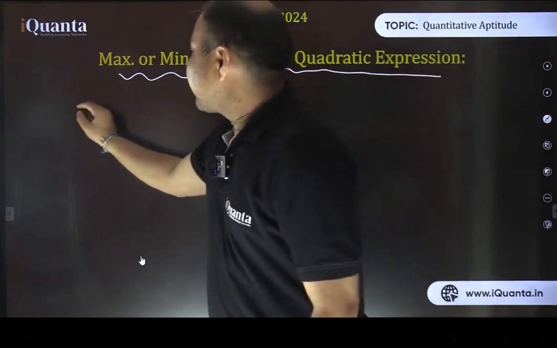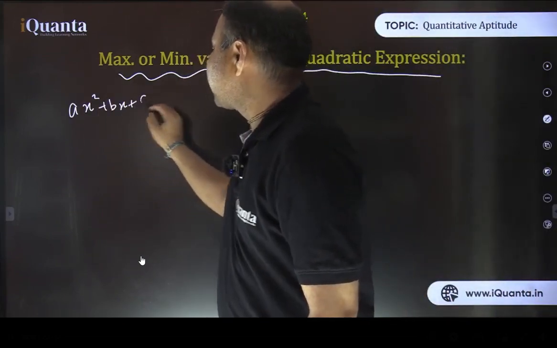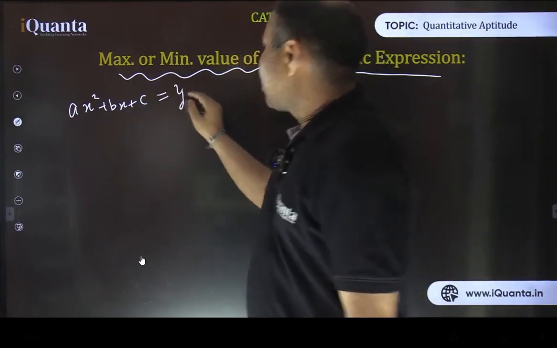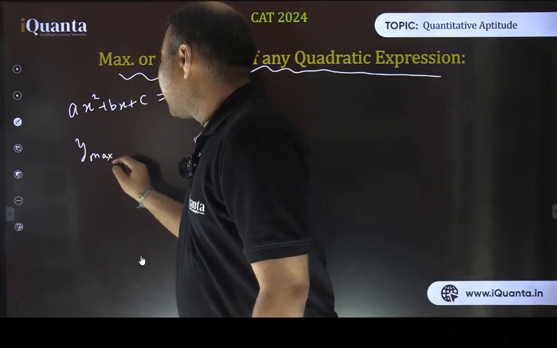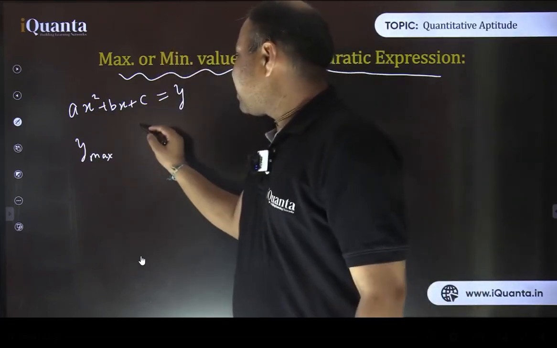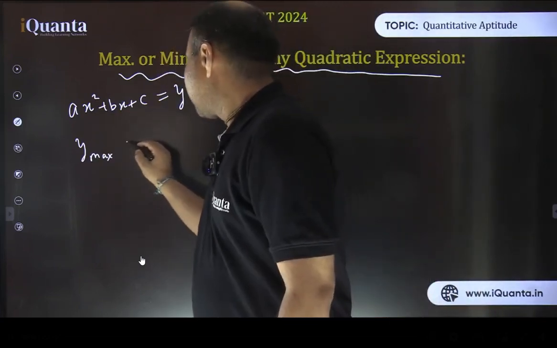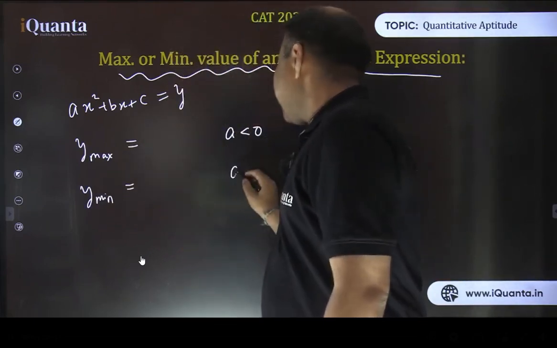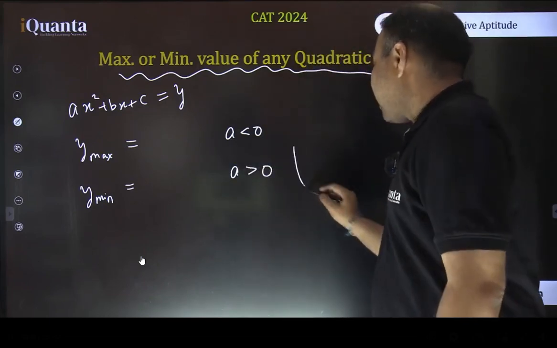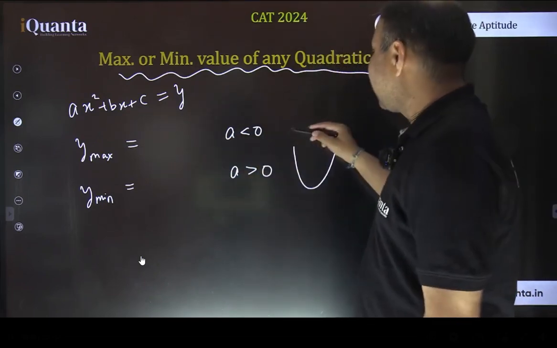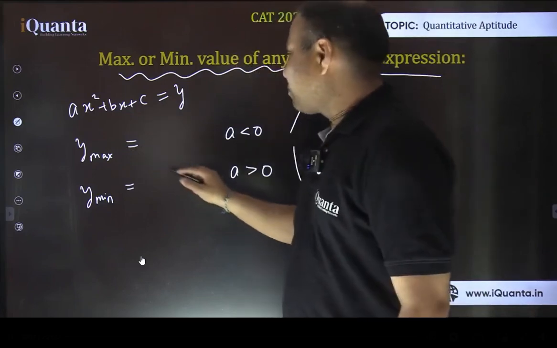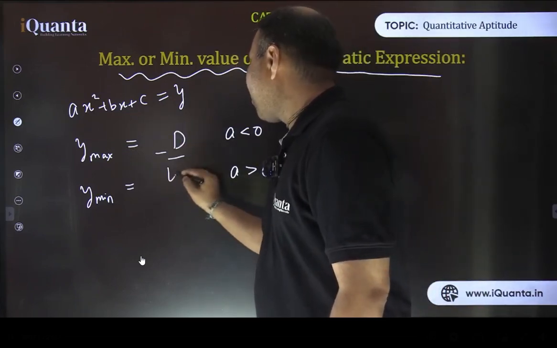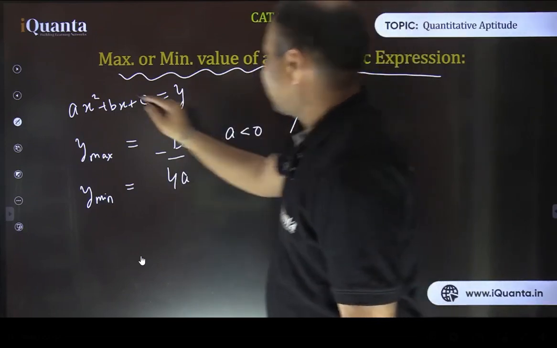For any quadratic expression, ax square plus bx plus c, let's call it y. We are going to get y maximum when a is less than 0, and y minimum when a is greater than 0. When a is greater than 0, the parabola is upward, and when a is less than 0, the graph is a downward parabola. In both cases, the maximum or minimum value numerically looks like the same expression. It is minus D by 4a. That was our conclusion.